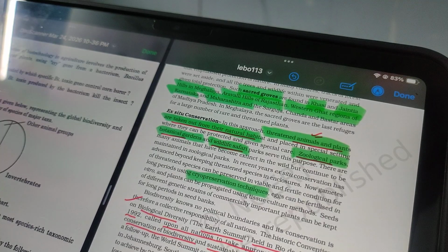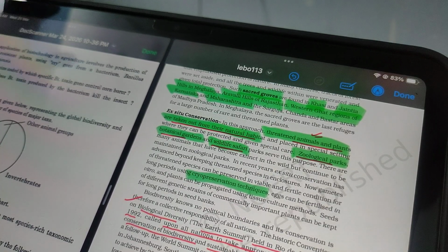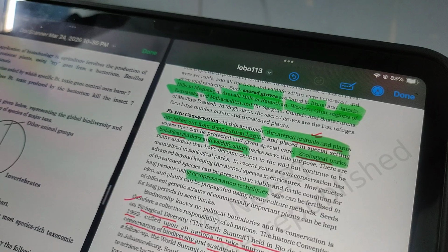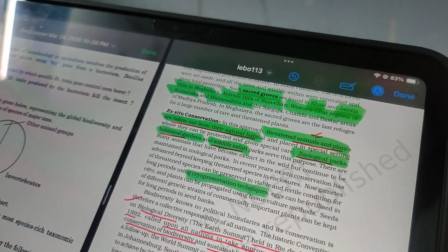What do you mean by cryopreservation? When we preserve any seed or plant or anything at minus 196 degrees Celsius, I think it is that, using nitrogen. Okay, using nitrogen.